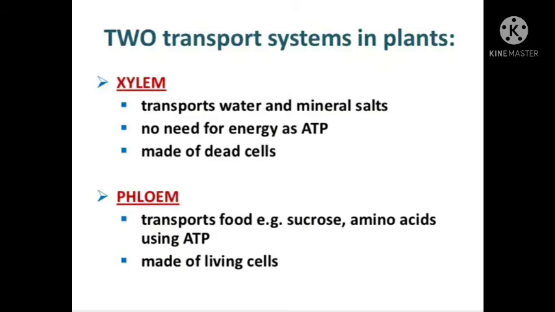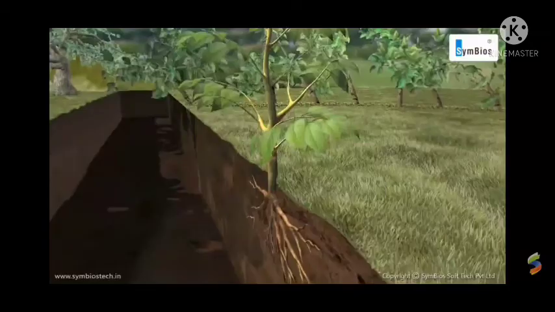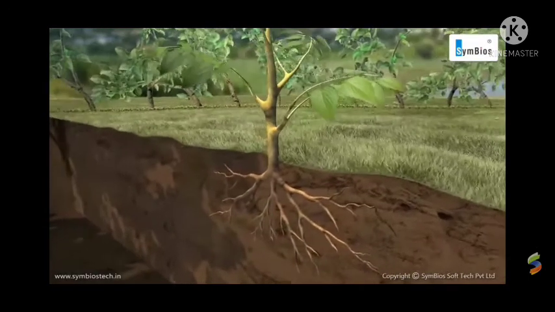Xylem and phloem are both conducting tissue and together are known as vascular tissue. They together constitute the vascular bundle. So the function of the vascular bundle is to conduct water, minerals, salts and soluble food materials to different parts of the plant body. Now we see how this water, minerals and food are transported to different parts of the plant. Water is transported from root to leaves.